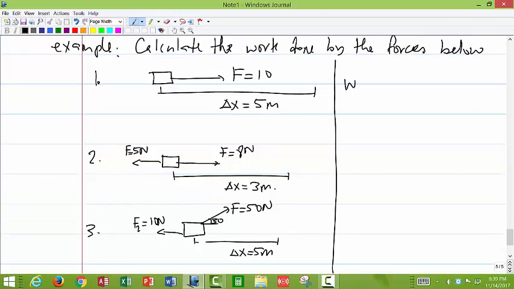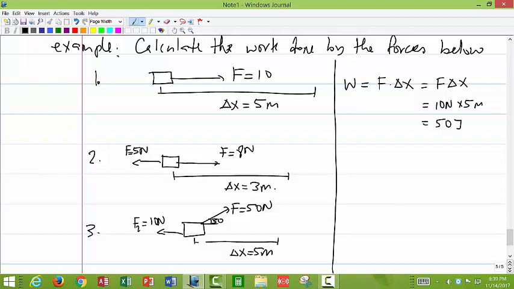So we can calculate work by taking F dotted with delta x, and if they are at an angle of 0, then it's equal to F delta x. So this will be equal to 10 newtons times 5 meters, so that's equal to 50 Newton meters, which is equal to 50 joules.